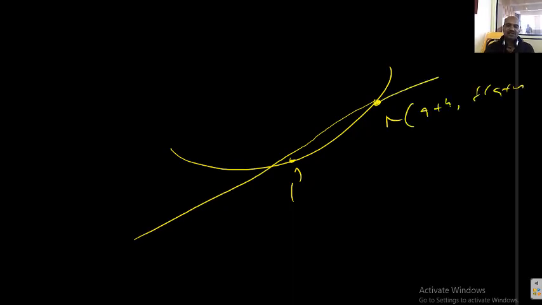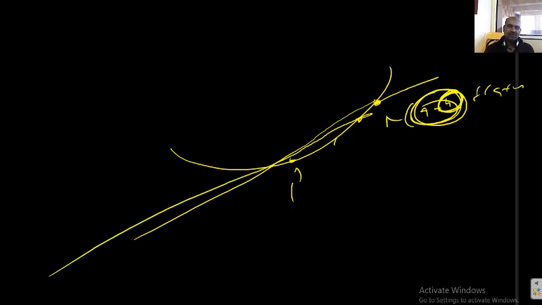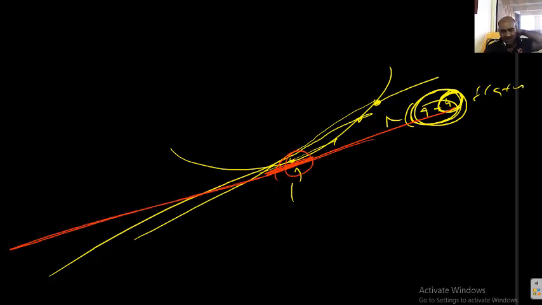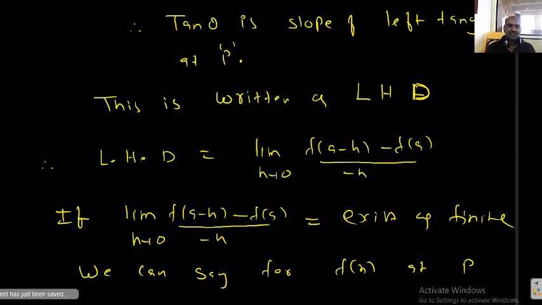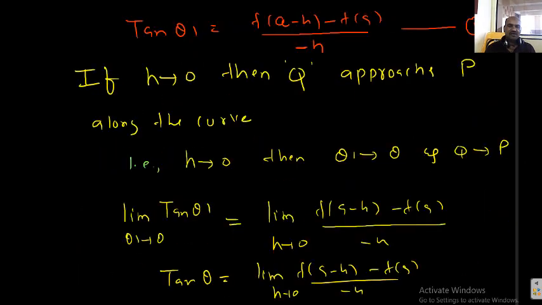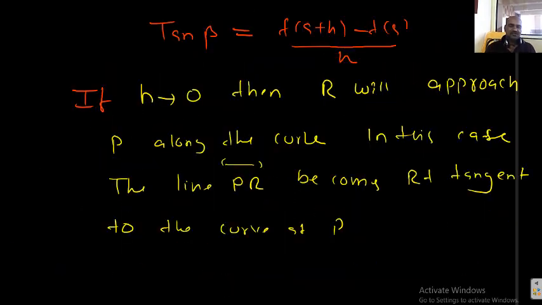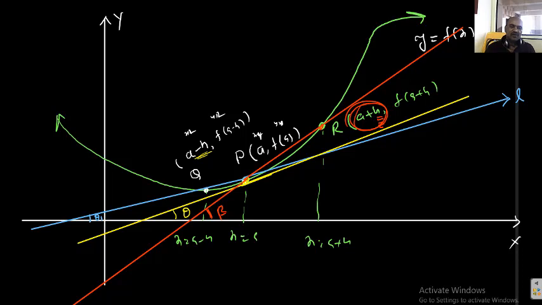Same explanation. No? This is P, here R. So this is secant actually. So a+h, f(a+h). h is tending to 0. This is tending to a only. What is the meaning of that? So R will approach P along the curve. This is one of the positions, another position, one of the situations. So this becomes the PR line. What I can say? PR is nothing but the tangent to the curve. That is the right tangent. I will show you, students. So what happened?